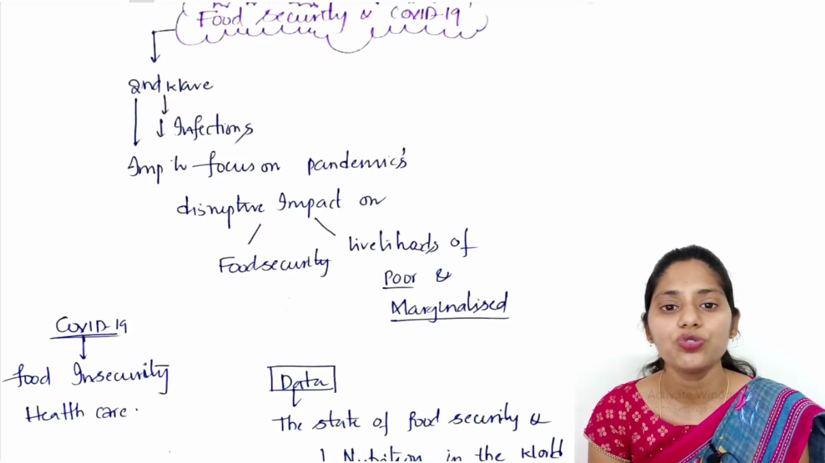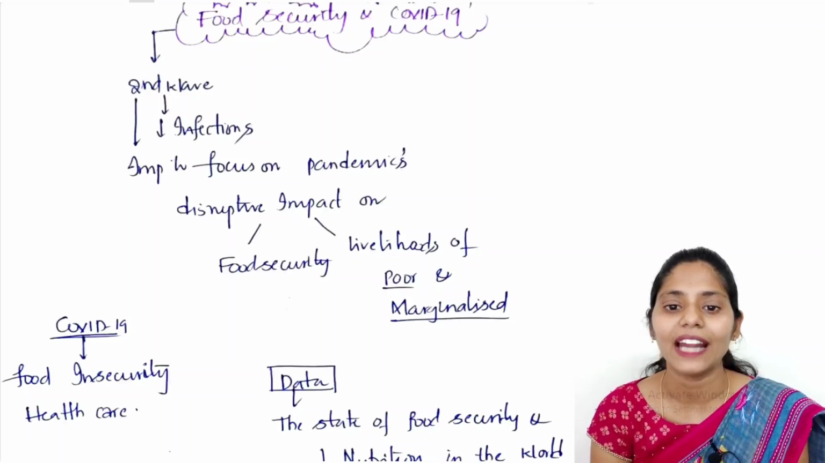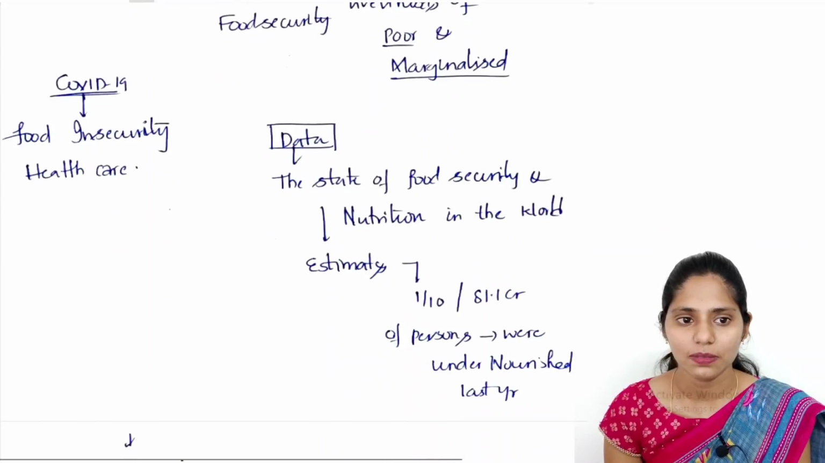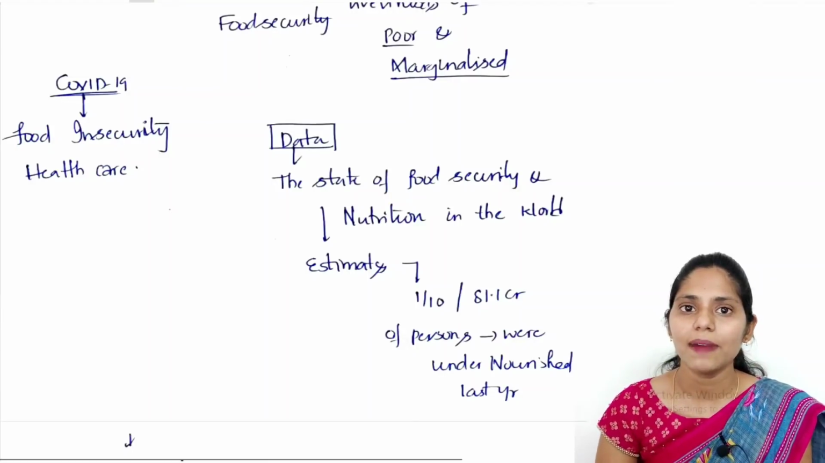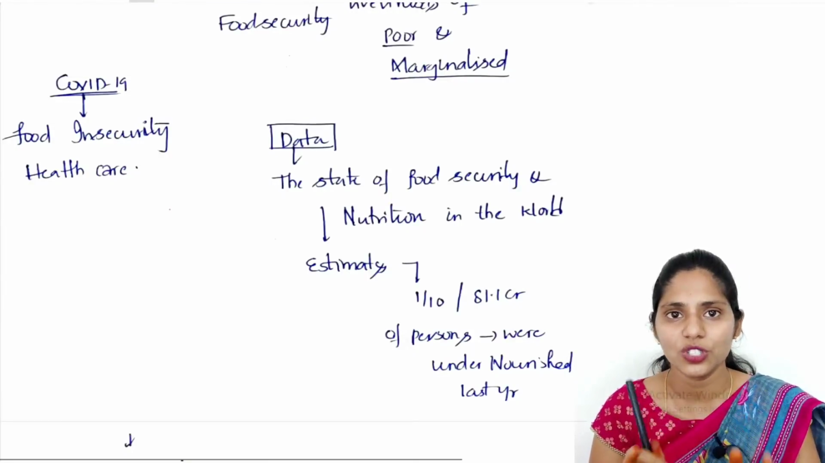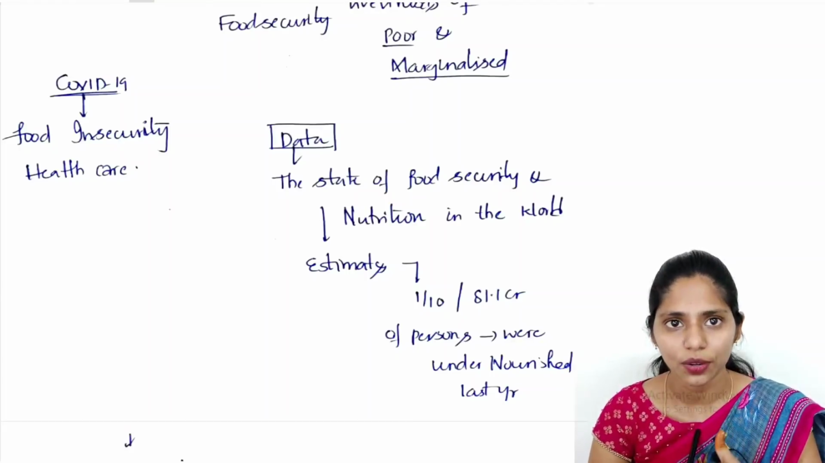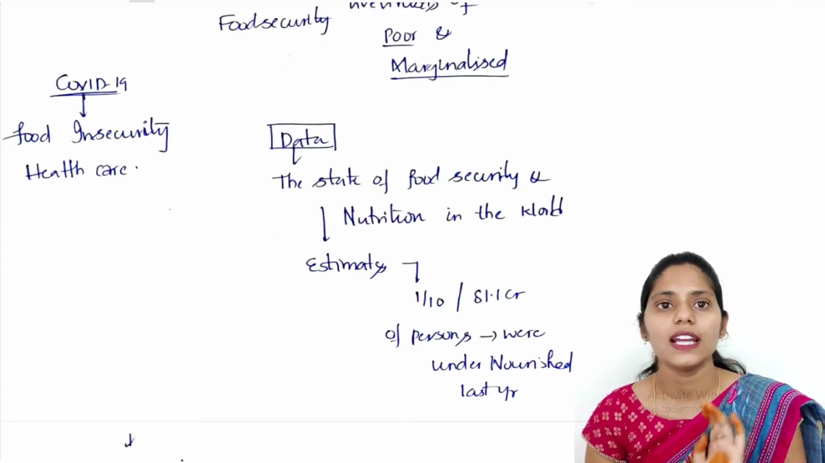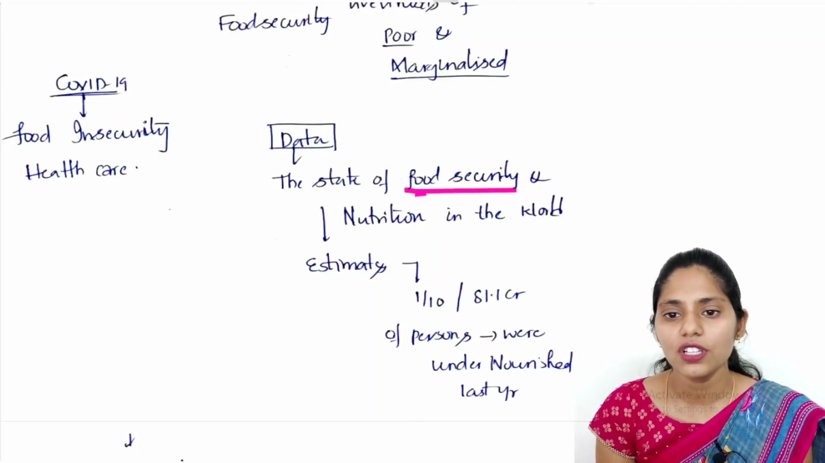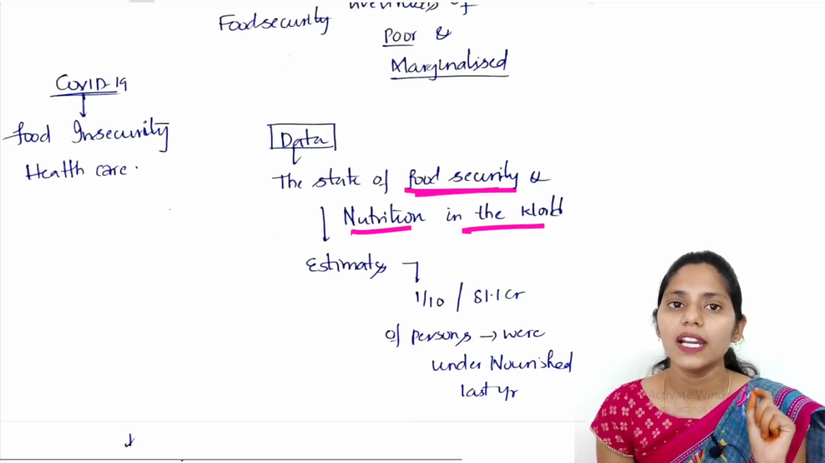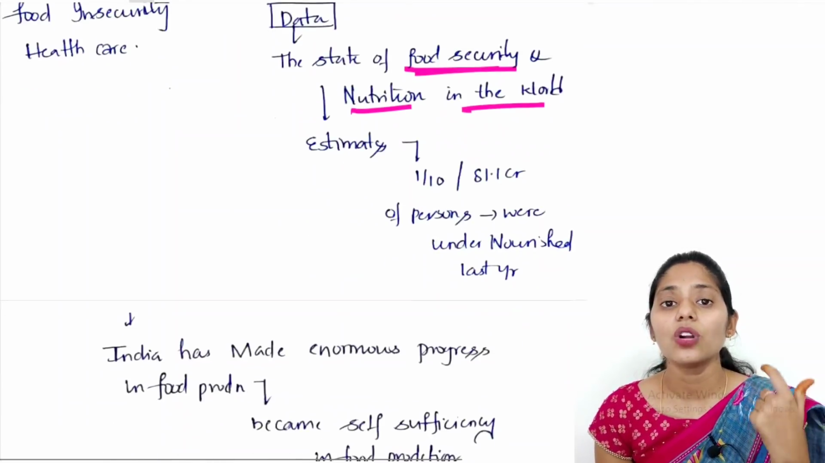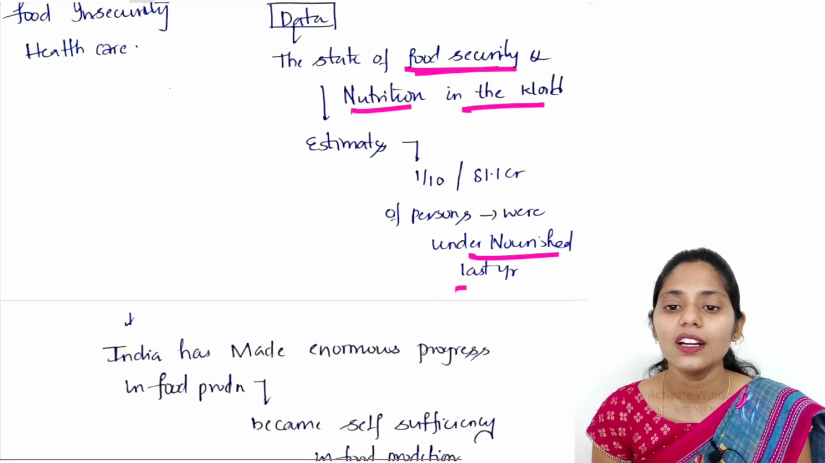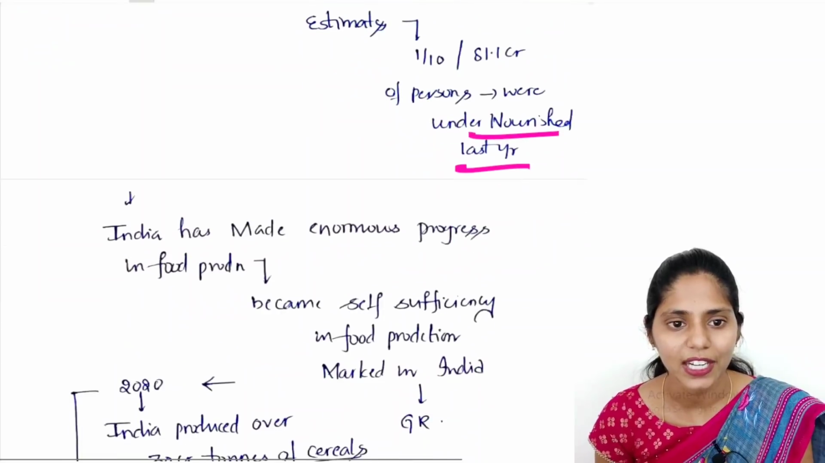And now it is time to focus on the pandemic's disruptive impact on our food security and even the livelihoods of the poor as well as marginalized people. Because of this COVID-19 pandemic, one important thing we know for sure is that we are facing food insecurity as well as some loopholes in our healthcare sector. If you see the data, the State of Food Security and Nutrition in the World report estimates that 1/10, that is about 81.1 crore people, were undernourished last year because of this COVID-19 pandemic.